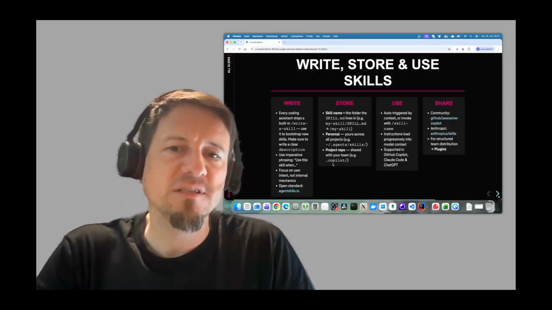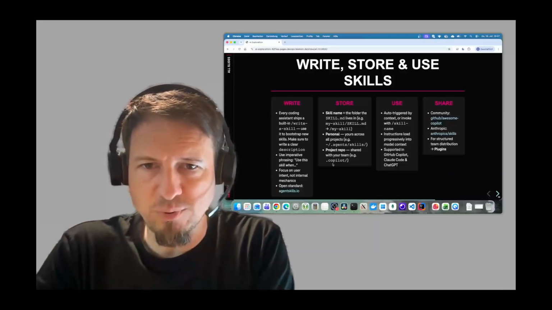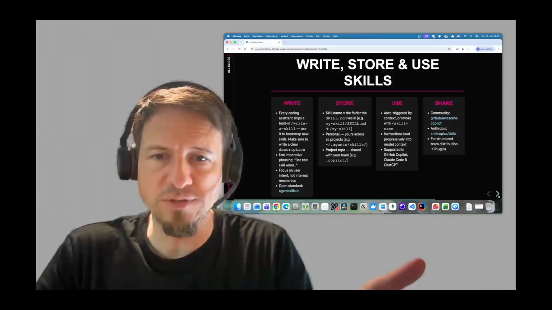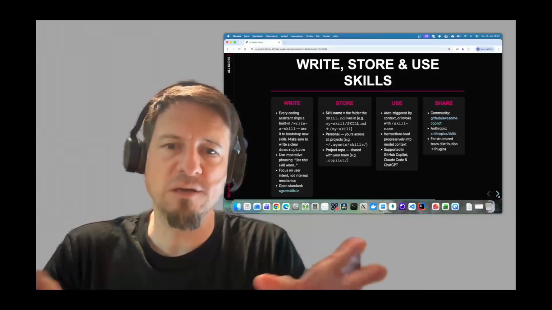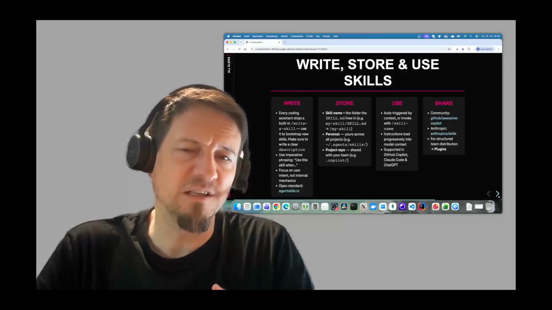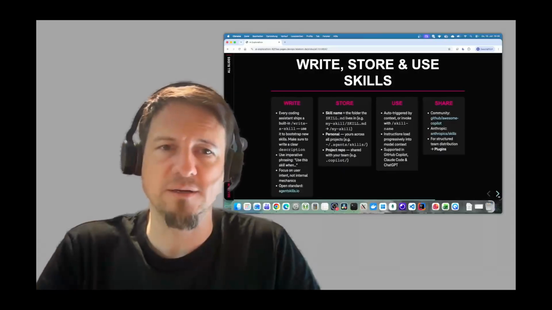The other option is that you put a skill in a particular project repository, and this way you can share it via Git with your whole team, but then the skill is only available for this project. That might make sense if the skill is very specific to this particular code base or project.